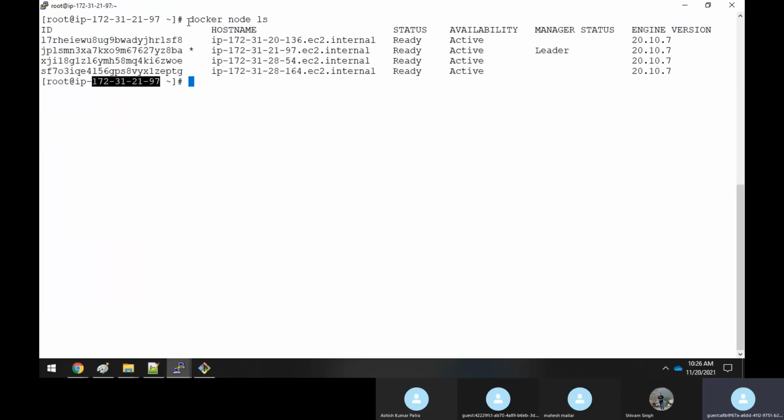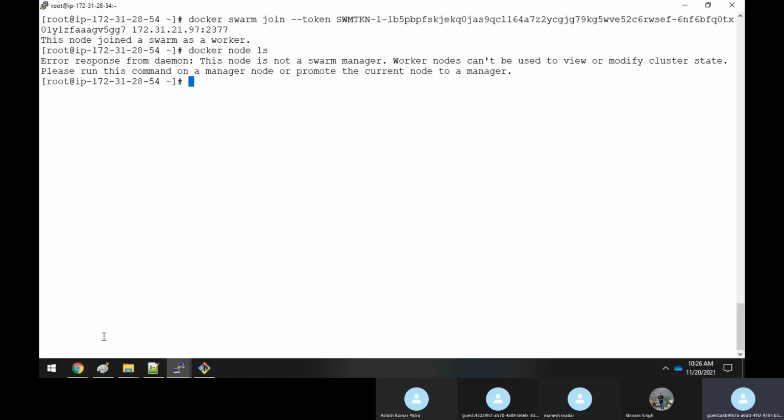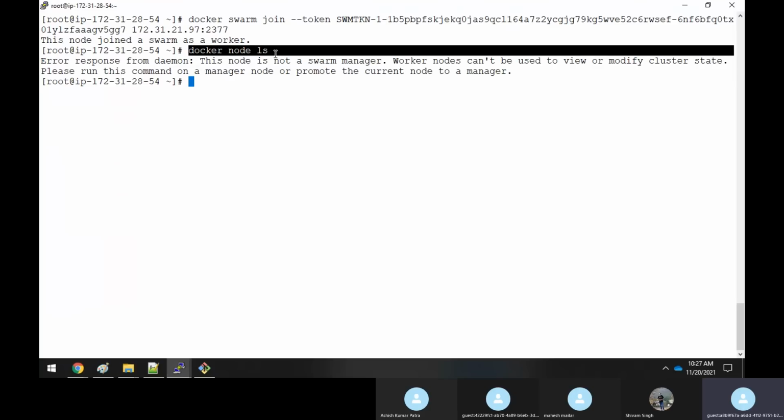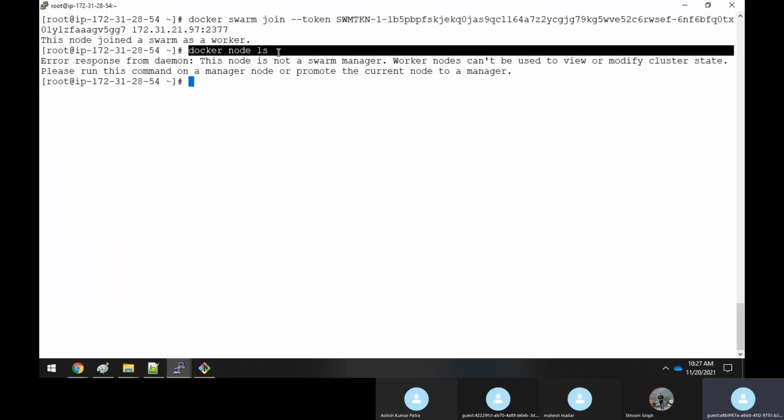Now, can I run the same command in the other worker node? Let's see if I'm able to run docker node ls. See what it says. Error response from the daemon: this node is not a swarm manager. Worker nodes cannot be used to view or modify the cluster state. Please run this command as a manager node or promote this node to a manager. It means that being a worker node, you don't have authorization to run this command. If you still want to execute this command, we need to promote this node to a manager.